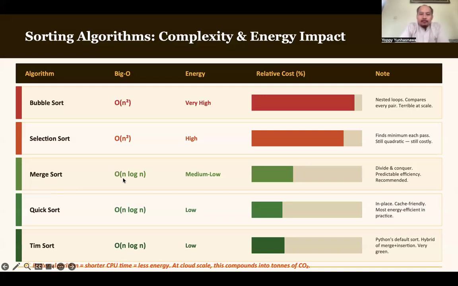This means that if we have n amount of data, we will need n log n units of time to finish the algorithm. So this is very efficient.